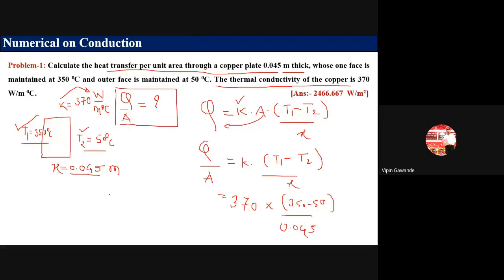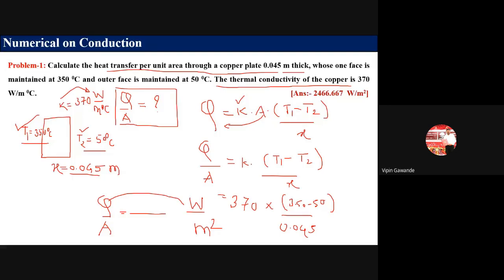Calculate this value and you will get Q by A. That becomes your answer. After that, write down the unit: for Q it is watt, and for area it is meter square, so the answer will come in watt per meter square.